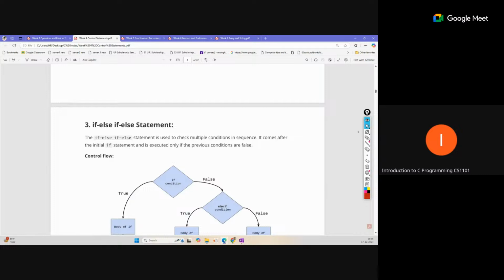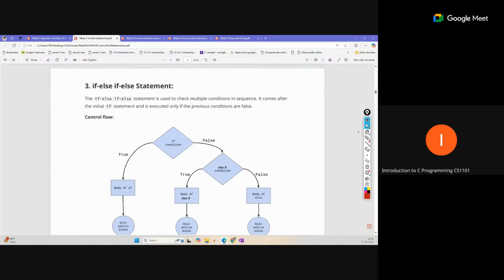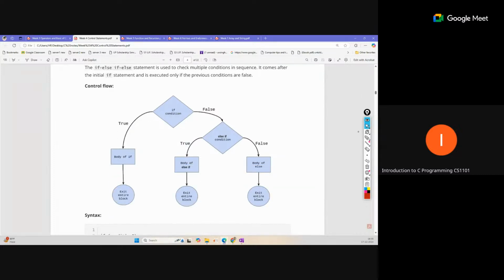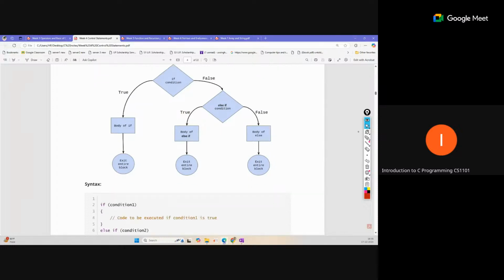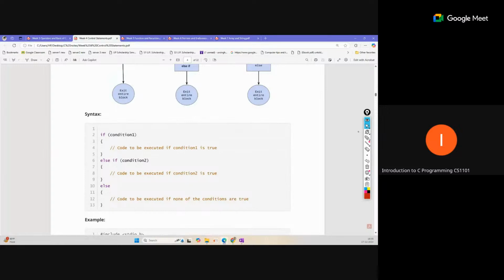If any condition is true, then control will enter that body and come out of the complete statement. If one condition is checked and true, no other condition will be checked.